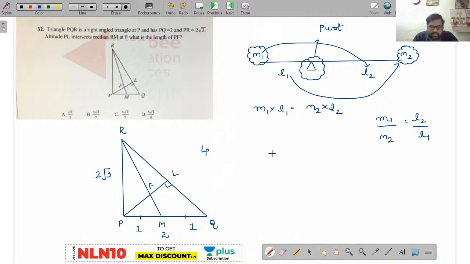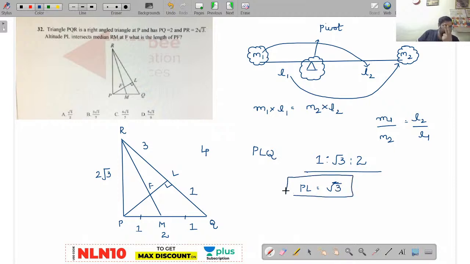See here. Observe triangle PLQ. PLQ is a right angle triangle and your hypotenuse value is 2. Yes, very good. Your hypotenuse value is 2. So the triangle will be in the format of 1 is to root 3 is to 2. Am I right or wrong? If the hypotenuse is 2, automatically the remaining values have to be 1 is to root 3 is to 2 only. So LQ value will be 1, RL value will be 3 and your PL value will be root 3.